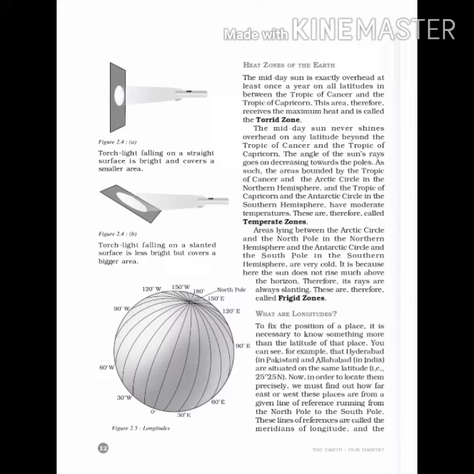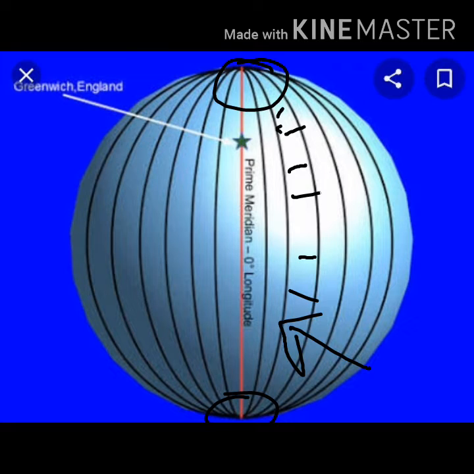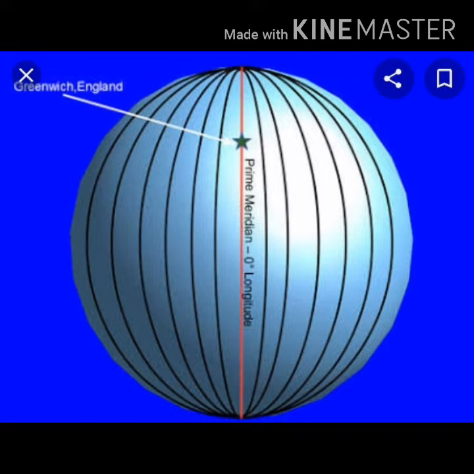Okay, so longitudes are those lines which are moving from north pole to south pole, and these lines of reference are called meridians of longitudes, and the distance between them are measured in degrees of longitude. As I have already told you that latitudes were also measured in degrees, same way longitudes are also measured in degrees. These are the semicircles, and the distance between them decreases when they move towards the poles.